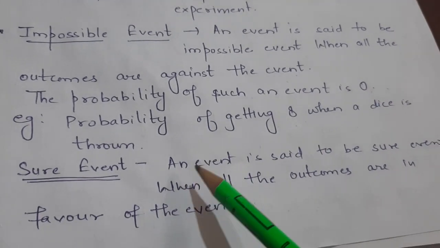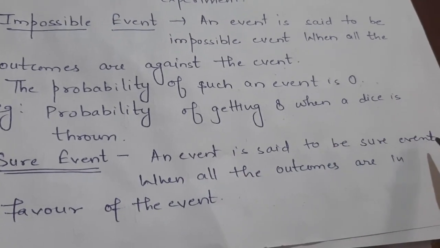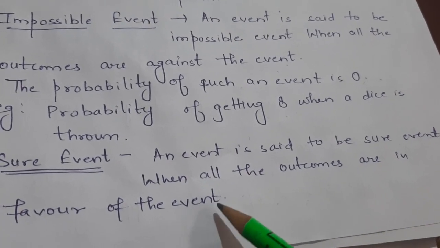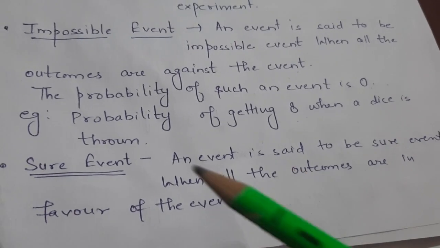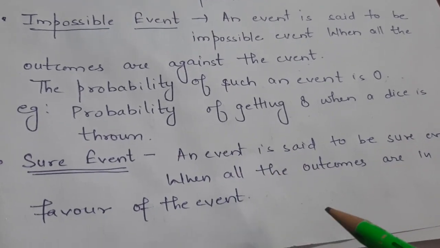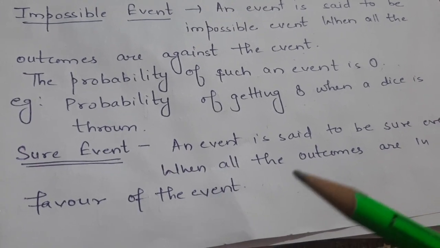What is a sure event? An event is said to be a sure event when all the possible outcomes are in favor of the event. For example, what is the probability of getting a number more than 0?